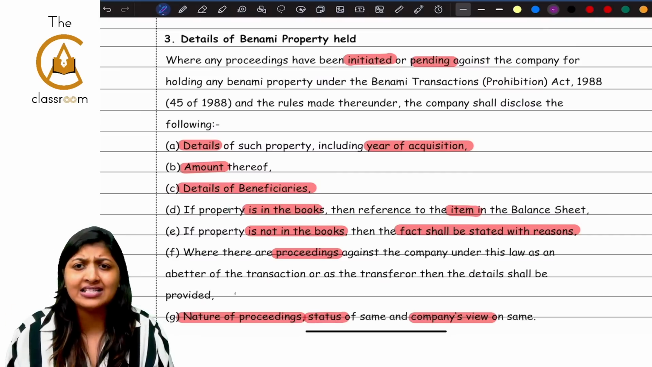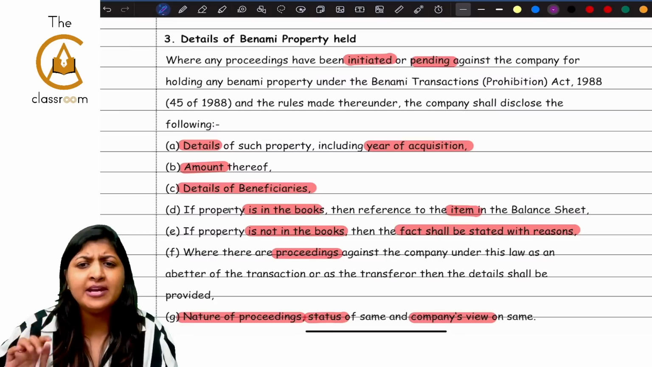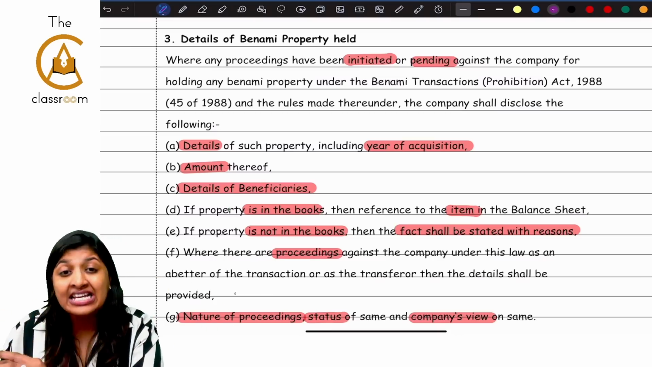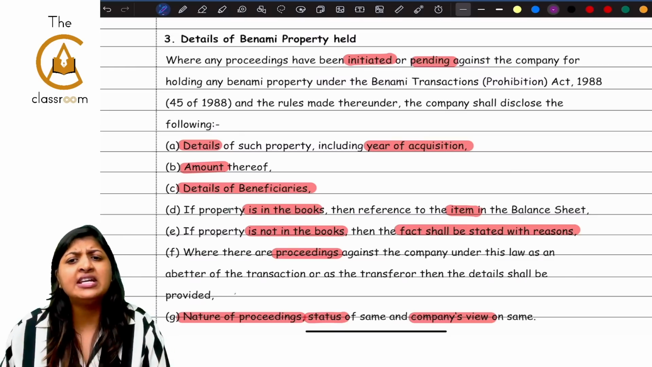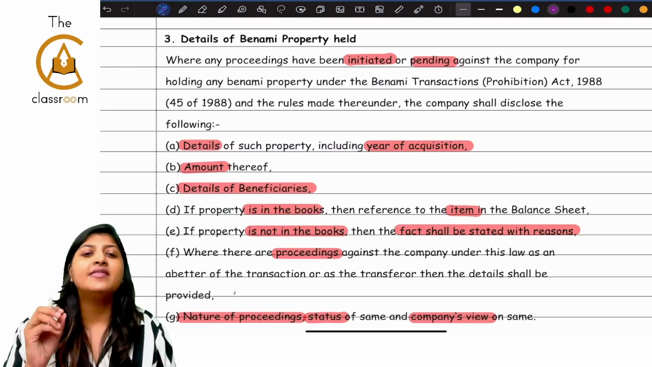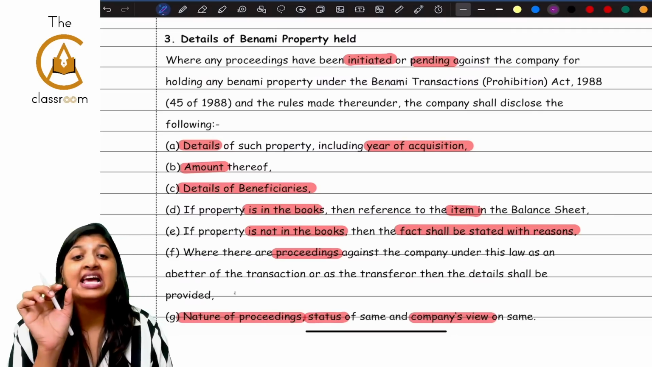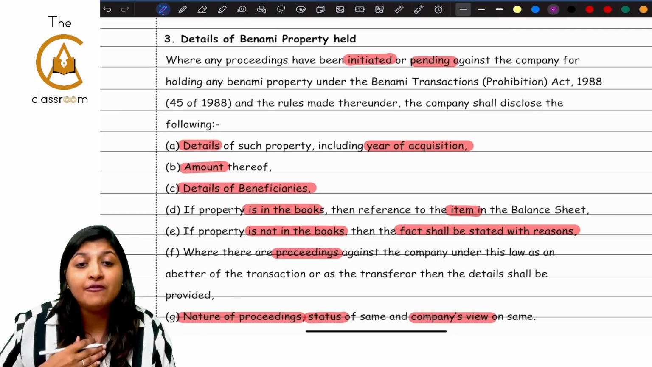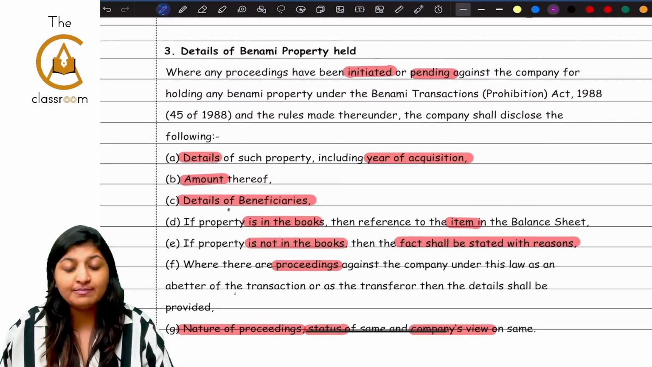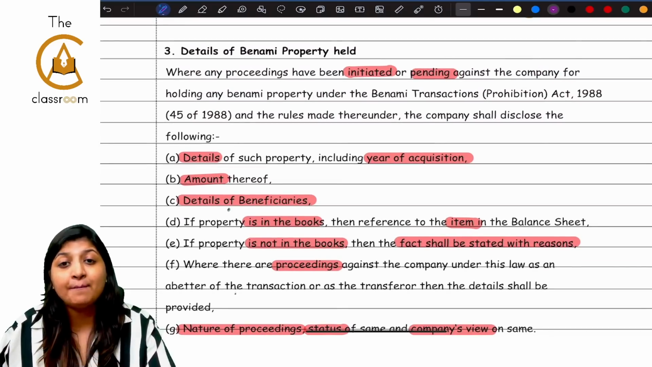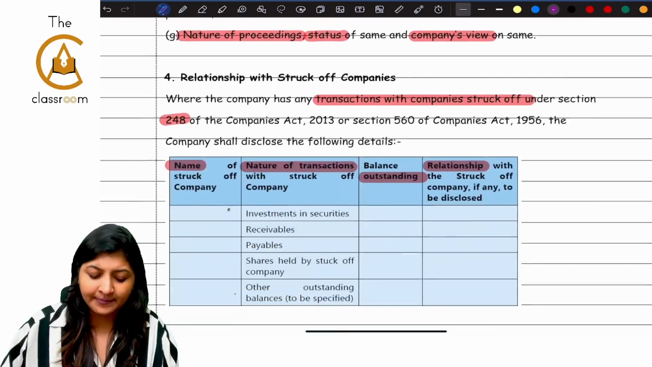against the Benami Transactions Prohibition Act and it has not been shown in the books of accounts, followed by the reasons as to why it has not been shown in the books of accounts. If there is any proceedings against the company under this law, then please mention the nature of the proceedings, status of the proceedings, and what is the view of the company on the same. Now, these 6 points are there with respect to details of Benami property held by the company.